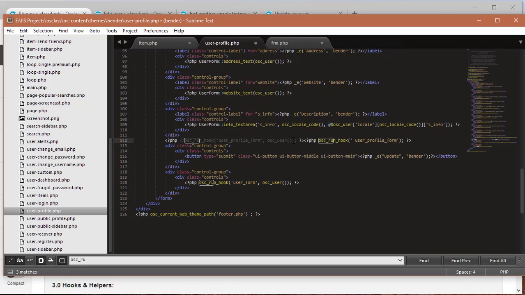Remember, it takes a parameter, which is a user parameter. So without that parameter it's not going to work. Make sure you add this parameter right here, then you save that file.